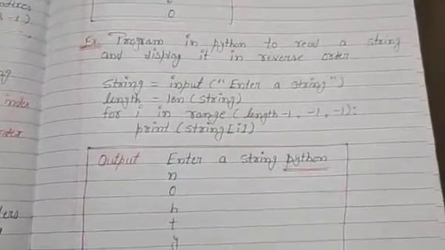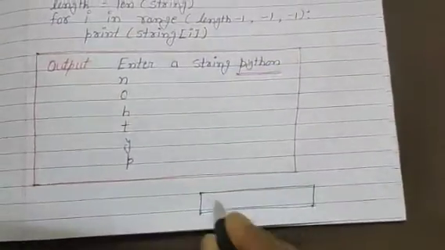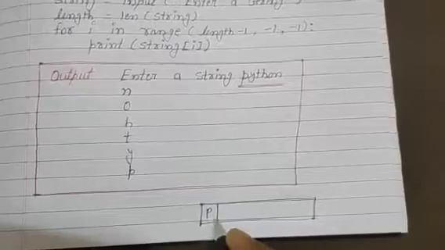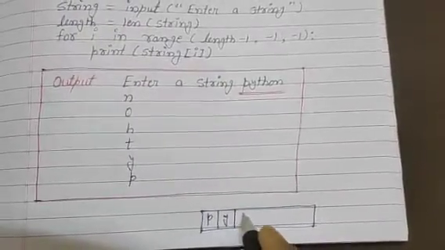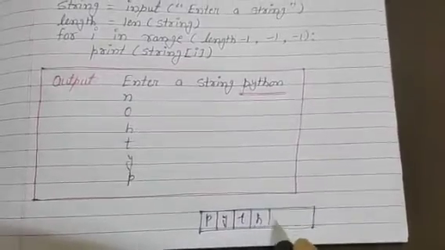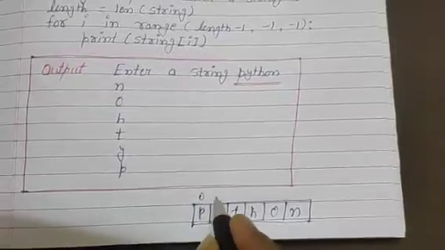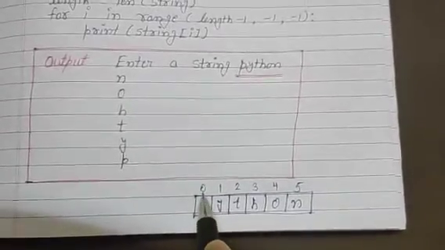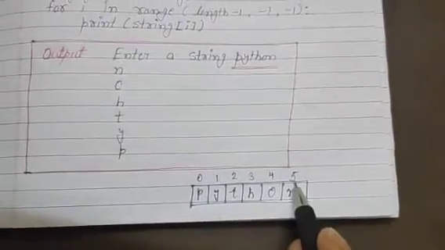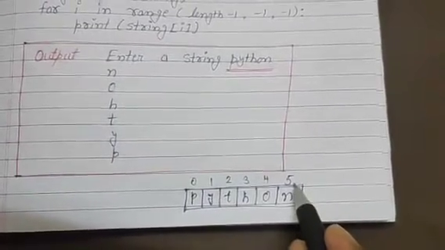If the string given by the user is Python, it is stored in memory as P Y T H O N, with indexing 0 1 2 3 4 5. Index starts from 0 to length minus 1. The number of elements is 6, so length minus 1 is 6 minus 1, that is 5.